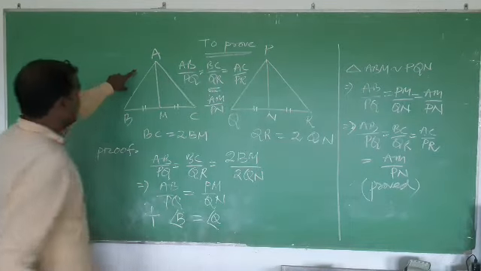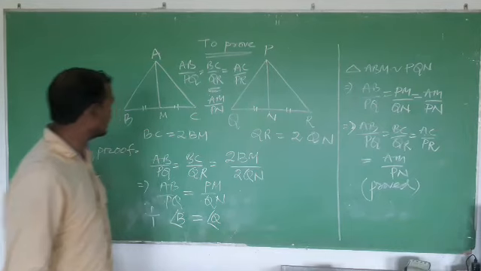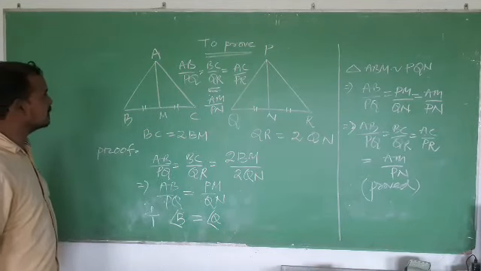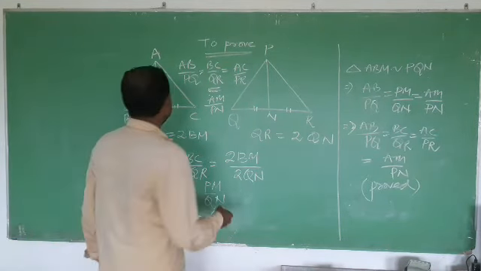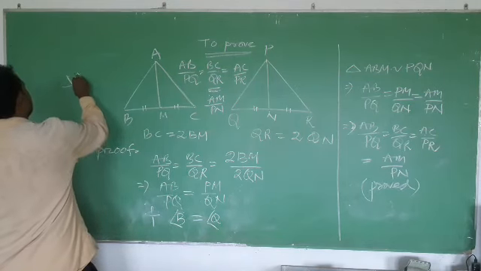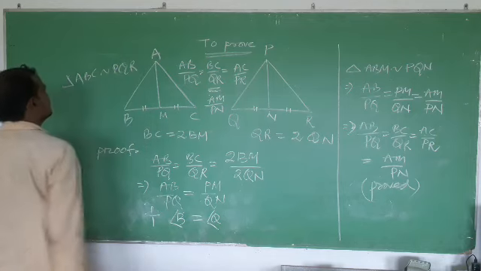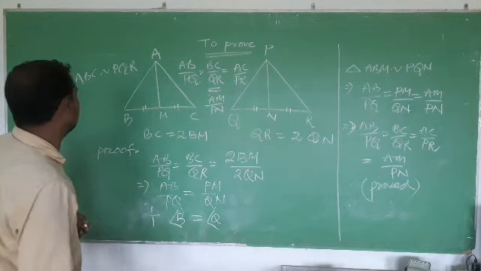Here in this figure, ABC and PQR are the two triangles and they are similar to each other. Triangle ABC is similar to triangle PQR. This information is given. This is the primary information.